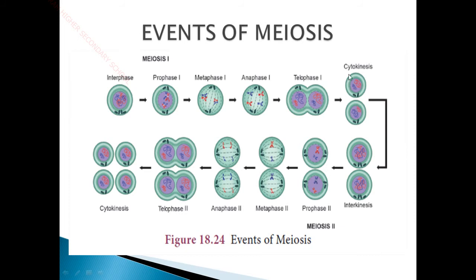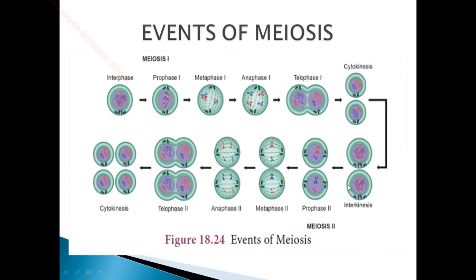So these two daughter cells contain n number of chromosomes. After that comes the interkinesis stage, the gap between meiosis 1 and meiosis 2. In interkinesis, once again the doubling of the chromosomes happens. Here n number of chromosomes again forms 2n number of chromosomes. So again the duplication of chromosomes happens in the process of interkinesis.